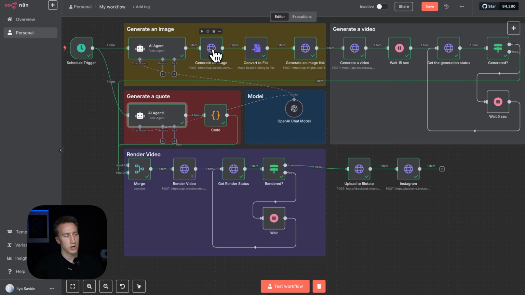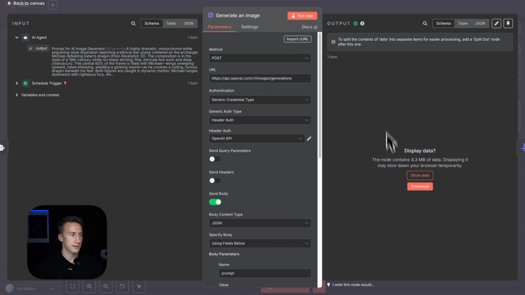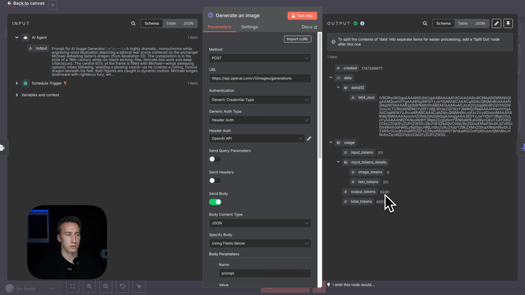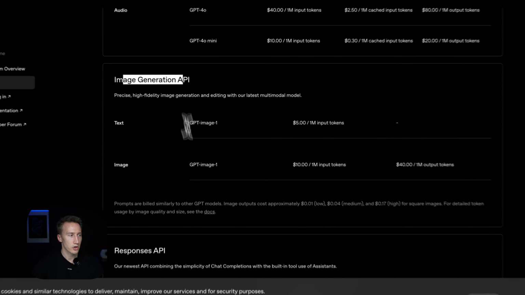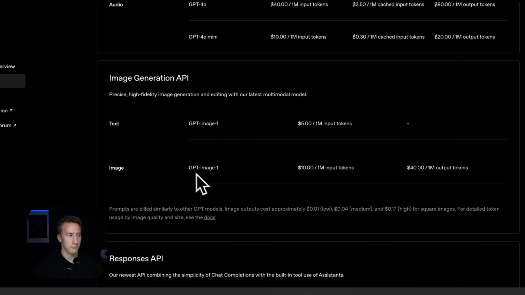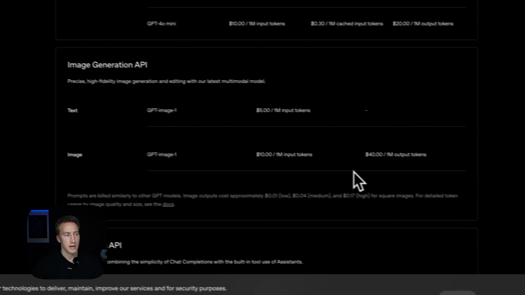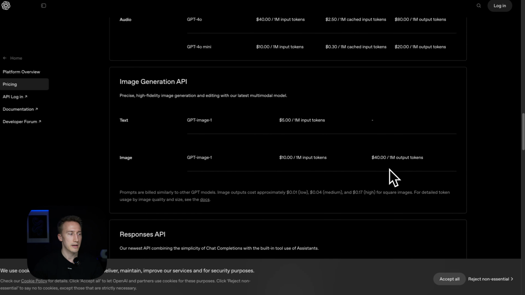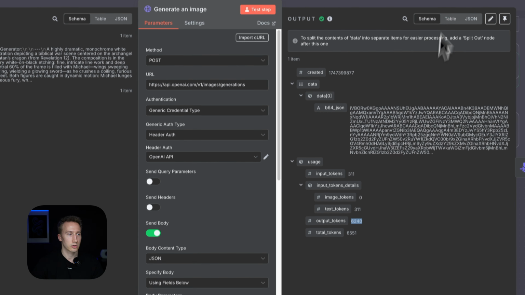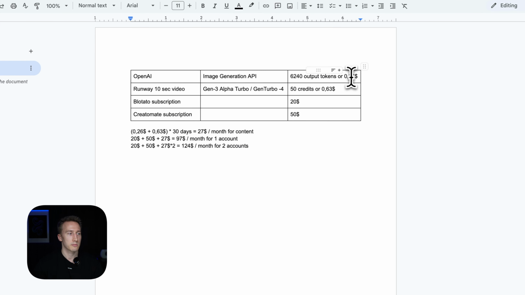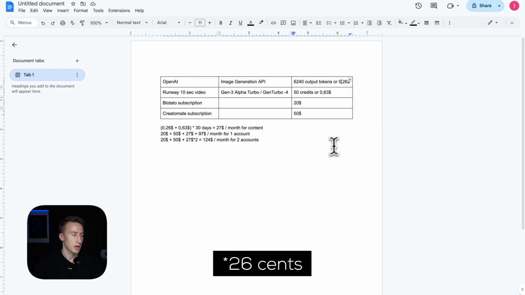But with each image generation, it gets a bit tricky. The cool thing is that when we execute this node and press show data, we can see the total amount of output tokens. If we go to openai.com/API/pricing and go all the way down to image generation, we can see that for the model that we use, GPT Image 1, they charge $40 per 1 million output tokens. So we got only 6,240 tokens, which is going to translate to approximately $26.